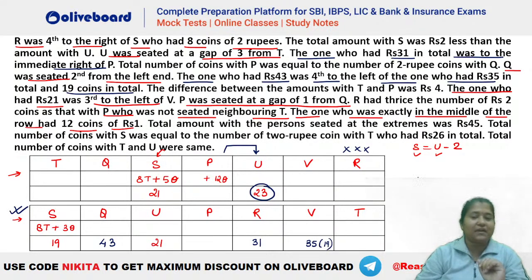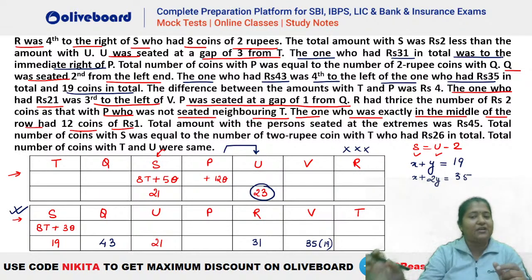So what is the meaning here? We know that let's say X is the number of 1 rupee coins and Y is the number of 2 rupee coins here, and X plus Y is equal to 19 coins in total. Similarly, in terms of value, X is the 1 rupee coins and 2 rupee coins give 2Y, and the total value is equal to 35, isn't it?